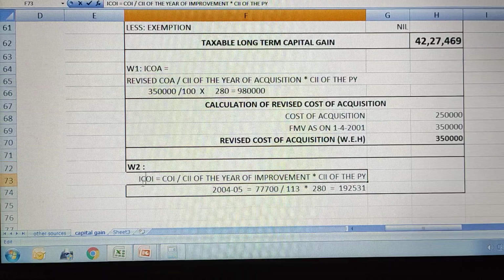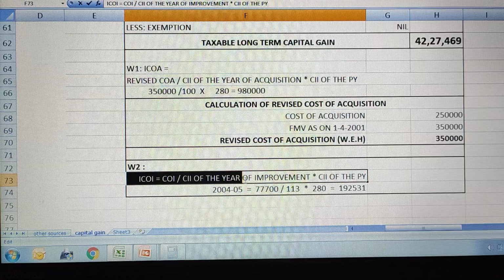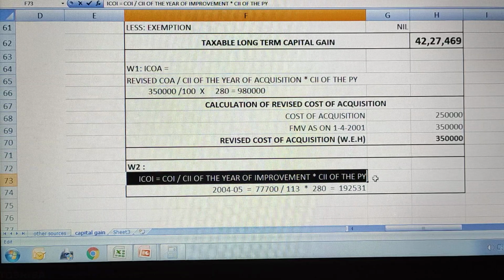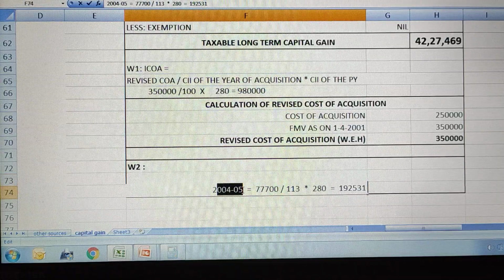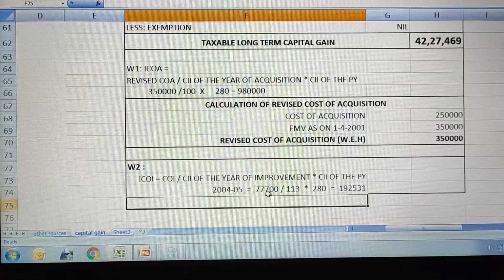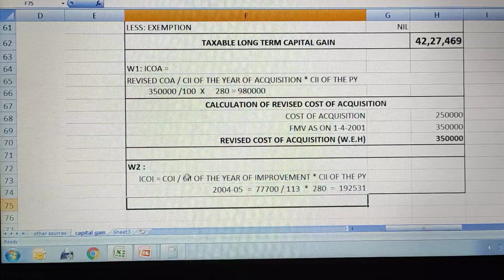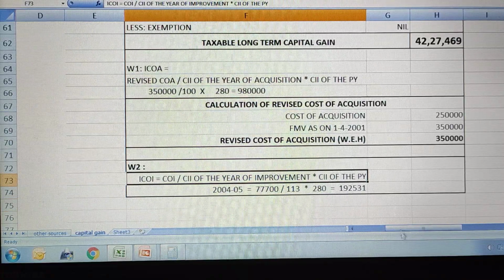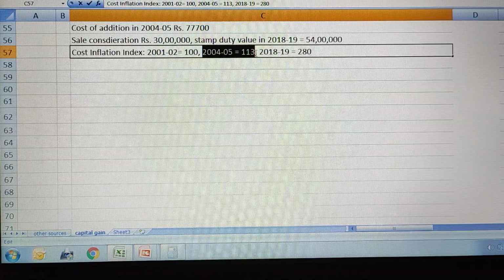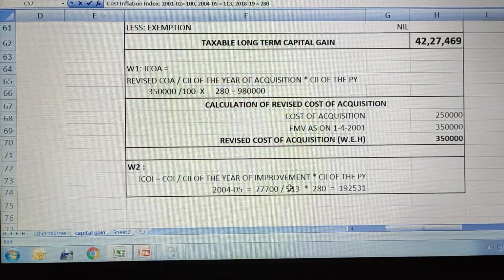Indexed cost of improvement equals cost of improvement divided by the cost inflation index of the year of improvement multiplied by the cost inflation index of the year of sale. In the year 2004-5 they spent an amount of 77,700 in the name of cost of improvement, cost of additions, whatever you call it. The improvement year was 2004-5 and the cost inflation index is 113, so that 113 you are going to take.